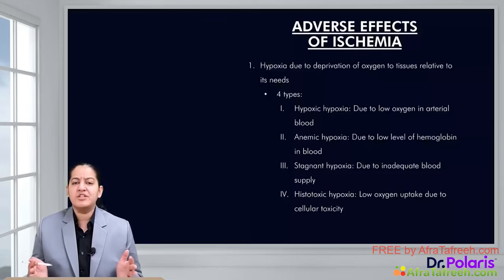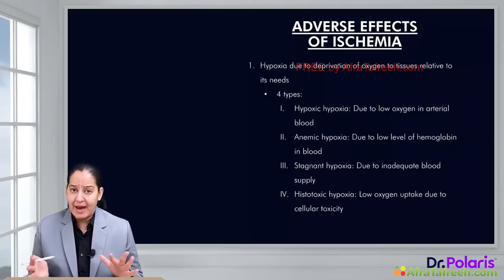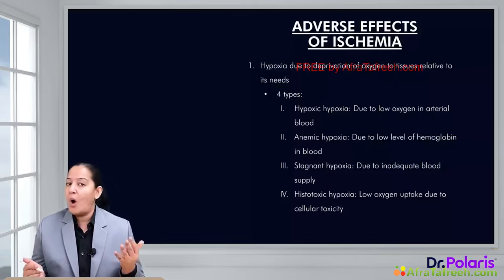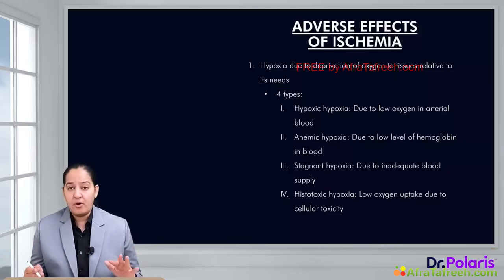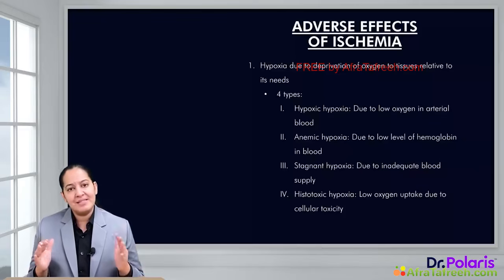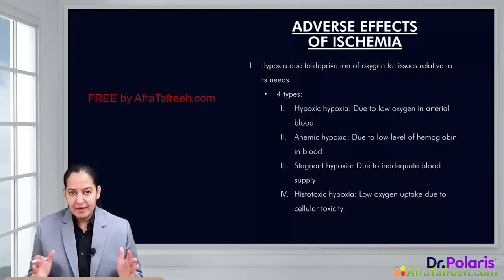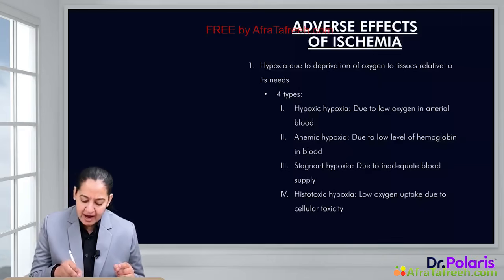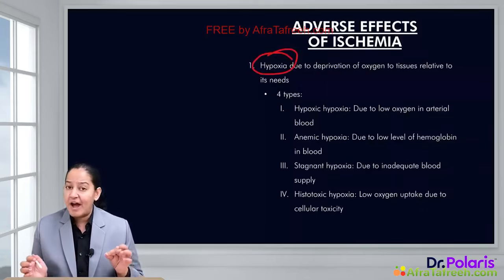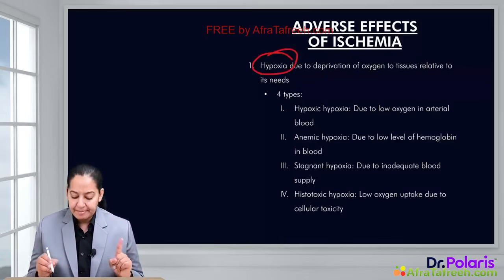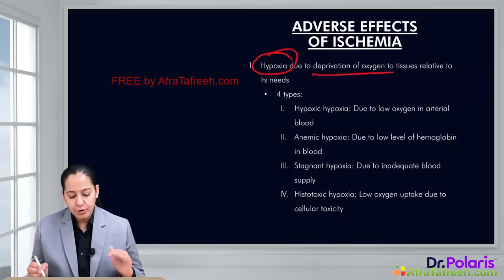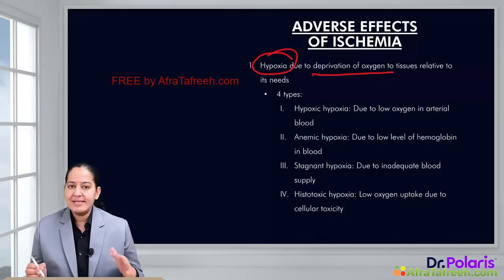As I've told you, ischemia is decreased blood supply to any organ or tissue. Why is blood required? Blood is required for oxygen. Decreased blood supply means decreased supply of oxygen. So that particular organ or tissue which is receiving deficient blood supply will undergo hypoxia injury. That organ will have hypoxia. Hypoxia means it is the deprivation of oxygen due to deprivation of the blood. Because blood is less, so oxygen is less.